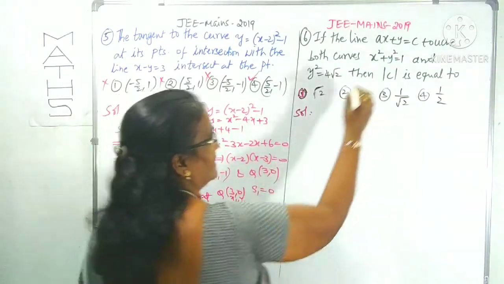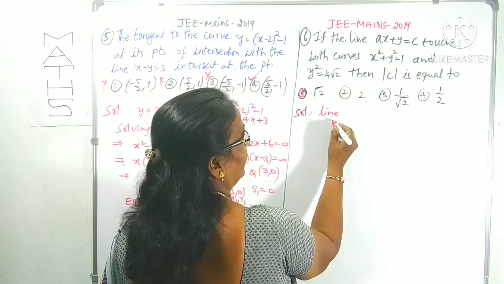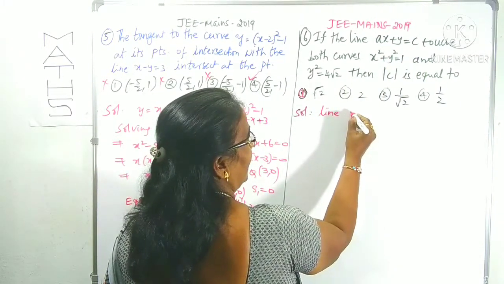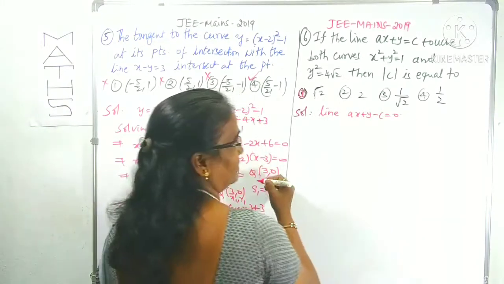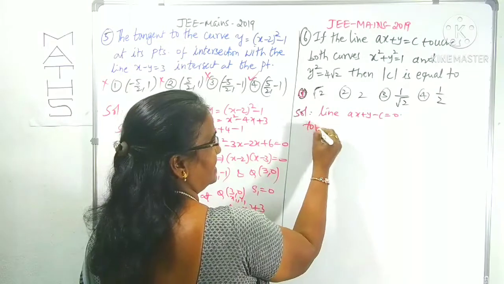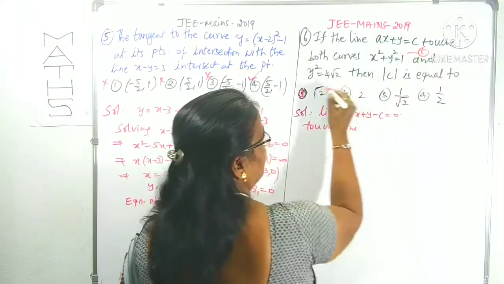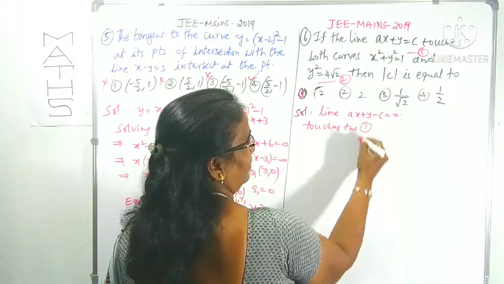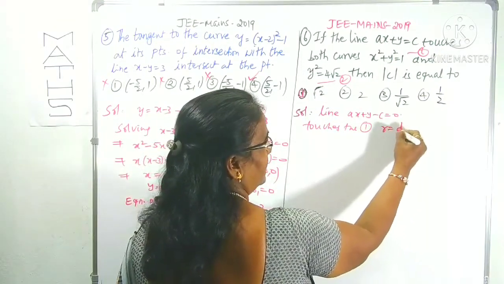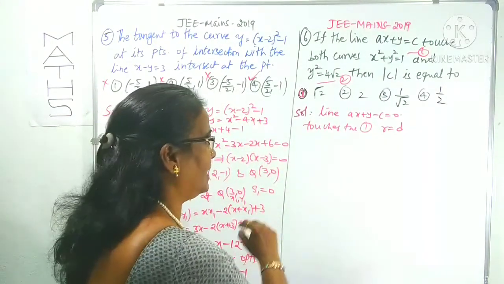First we take the line. I am writing the line in the form ax plus y minus c is equal to 0. It touches the circle, which I am calling curve 1, and the parabola, which I am taking as 2. What is the condition for touching the circle? R is equal to D. If the line is tangent to the circle, the condition is R is equal to D.